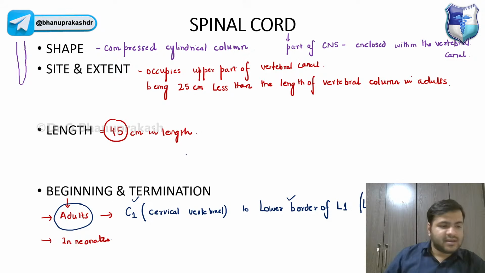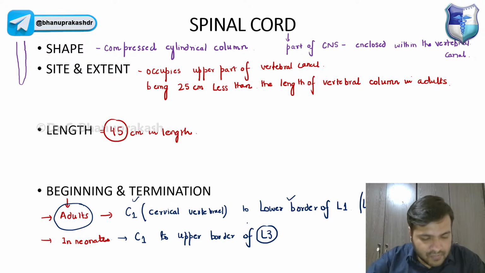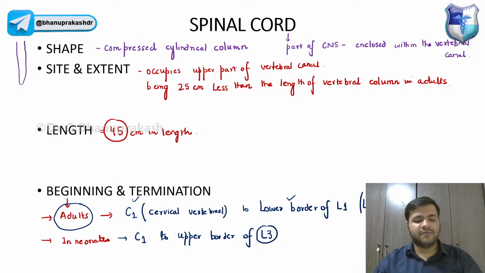Now in neonates, it is from C1, the cervical vertebra 1, to the upper border of L3, the lumbar vertebra 3.